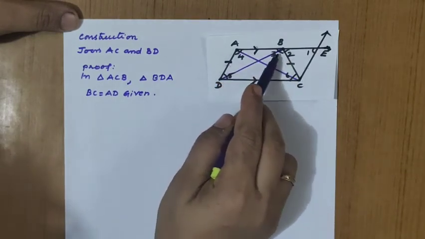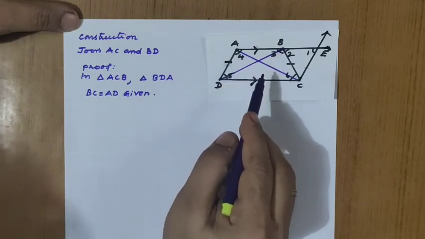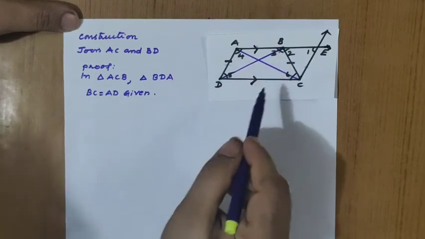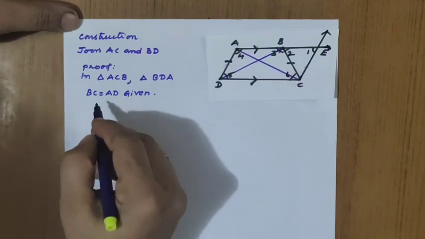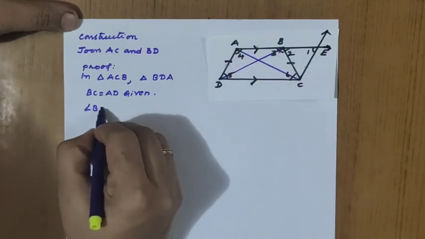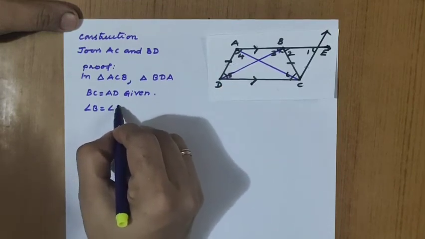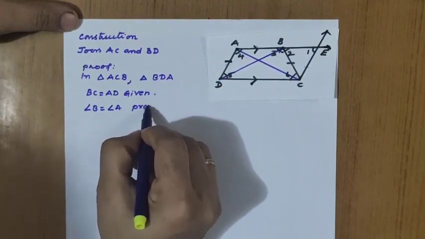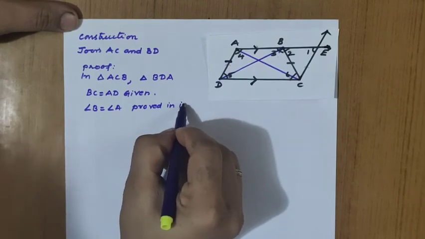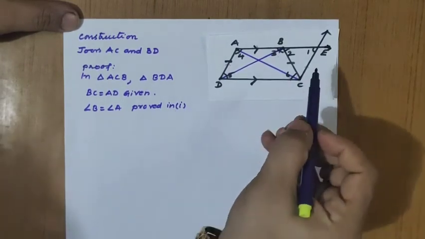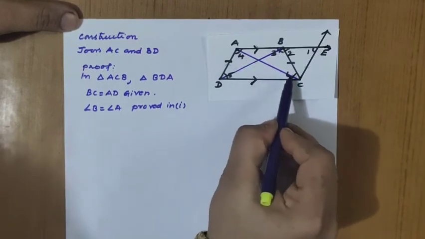Next, ABC is the triangle, so angle 3 and angle 4 are equal. We have proved that angle B will come. What is the name of the triangle? ACB. B is the complete angle that is coming. Angle B is equal to angle A, proved in 1. Okay, so just check once again.